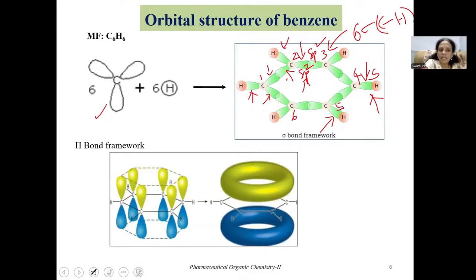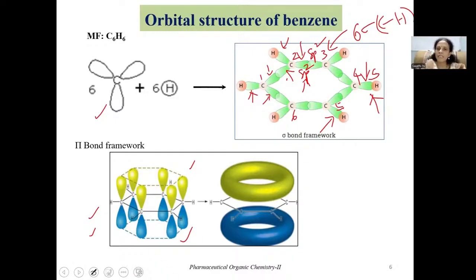In the next diagram, only the p orbitals present at each carbon are shown, while the sp2 hybrid orbitals are not shown, just to avoid confusion. A p orbital consists of two lobes. The above lobe is shown with yellow color and the below lobe is shown with blue color. All the p orbitals of the neighboring carbon atoms overlap with each other, so there will be a pi cloud above as well as below the plane of the molecule.